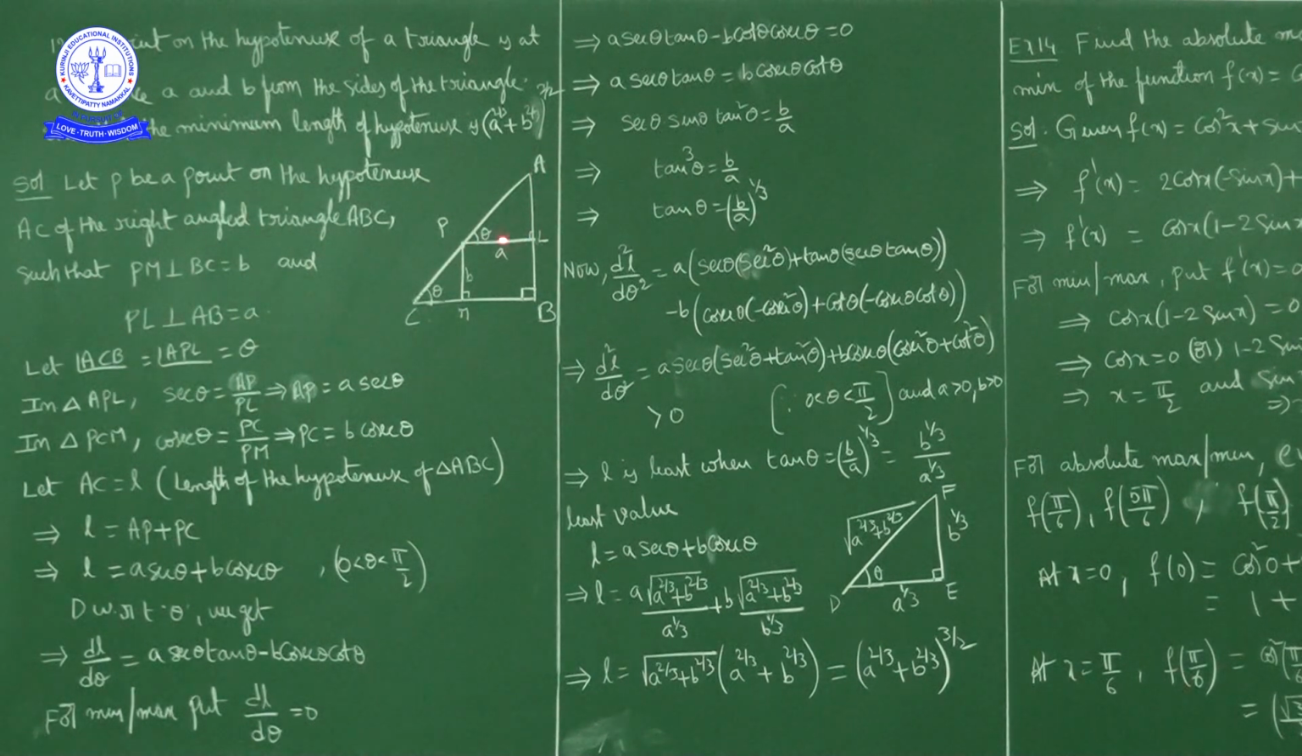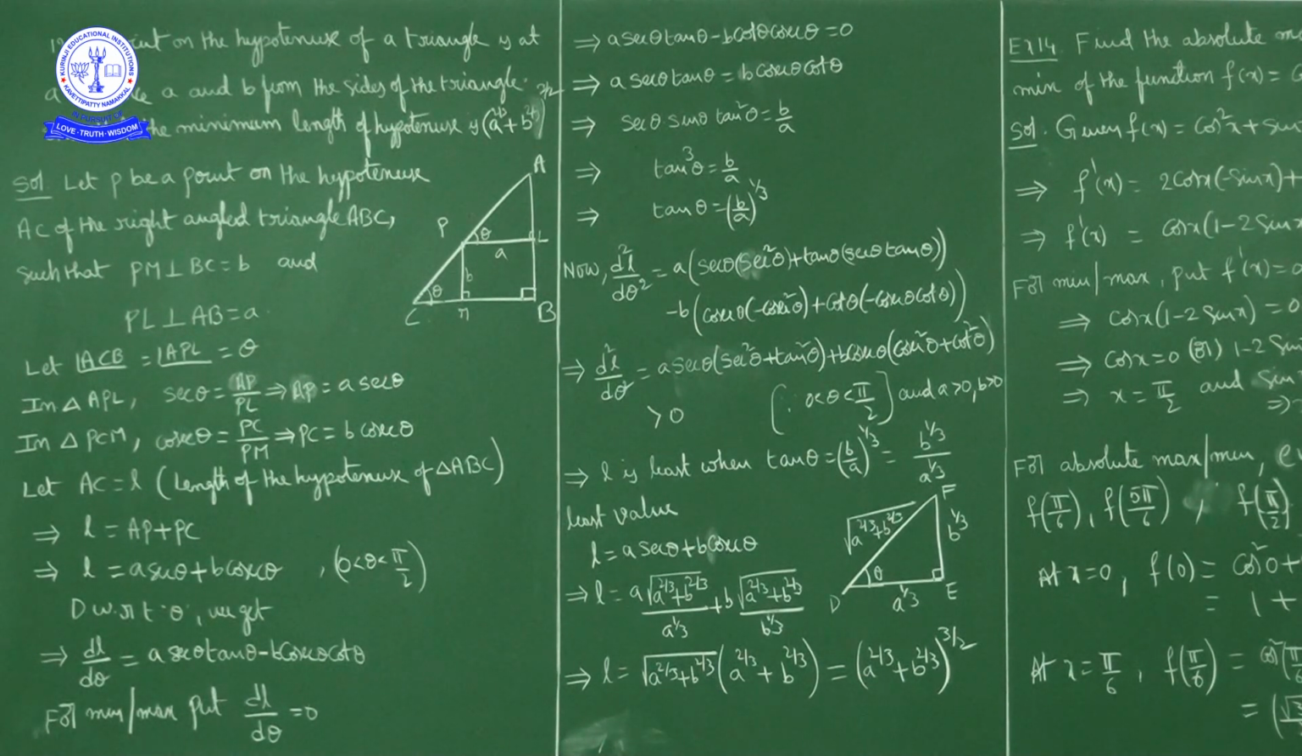In triangle APL, now this angle theta, secant theta is what? Secant theta is hypotenuse by adjacent side. So in triangle APL, secant theta is equal to AP upon PL. So AP is equal to PL secant theta. Okay, PL is how much? A. So AP is equal to A secant theta. Okay, in triangle APL, AP is equal to A secant theta.